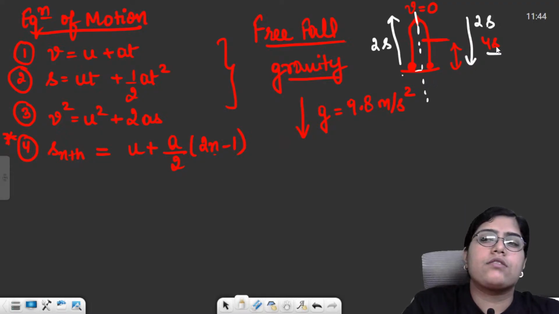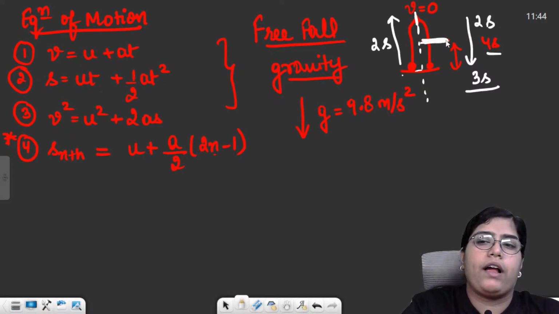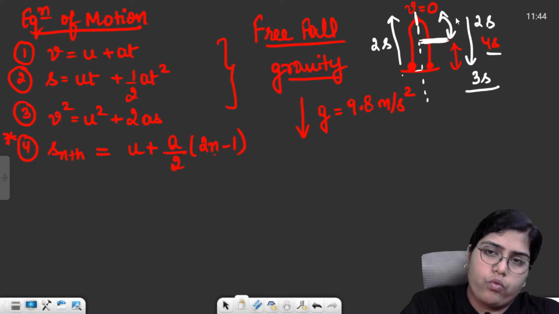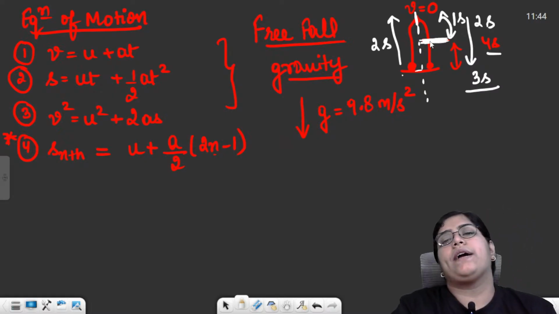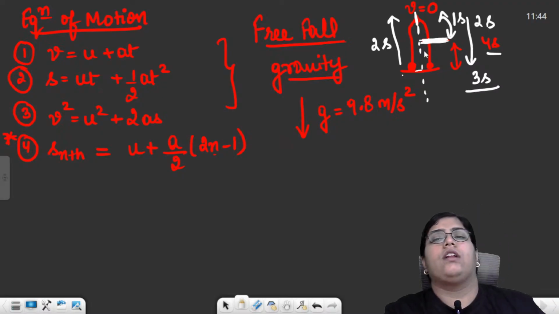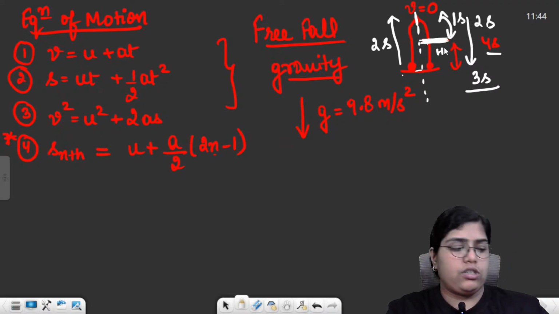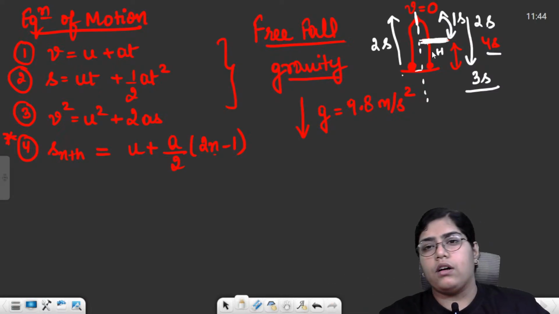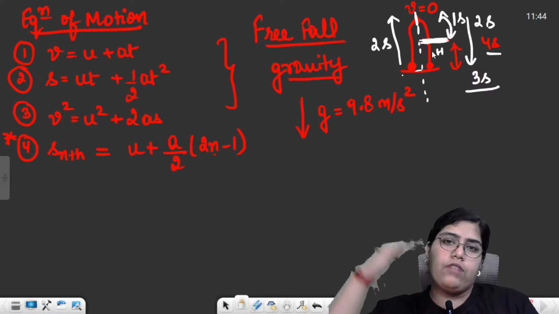Now I might ask you to calculate the velocity after 3 seconds. At 2 seconds the particle was at the highest point, then after 3 seconds it would be somewhere in the middle, right? So for this 1 second, I might ask you to calculate the velocity, or I might ask you to calculate the height at which this particle was after 3 seconds, the height above the ground.